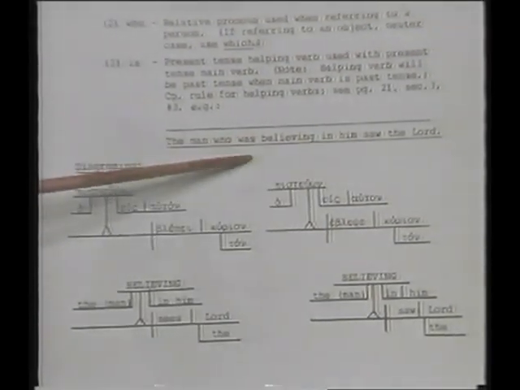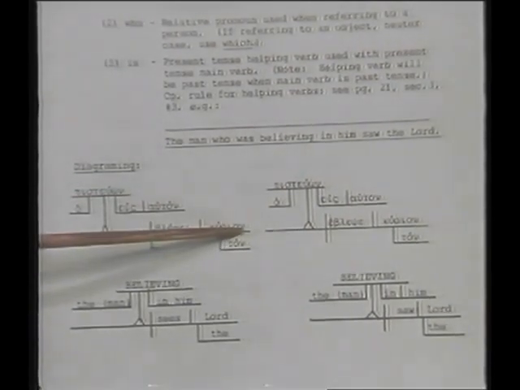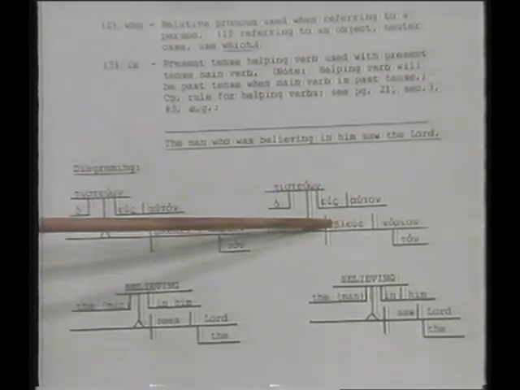And because this is Saul, a past time, then our helping verb is going to be was. Over here, where the main verb is present, then we would say is. The man who is believing in him sees the Lord. Present time main verb is. Past time main verb was in our clause.